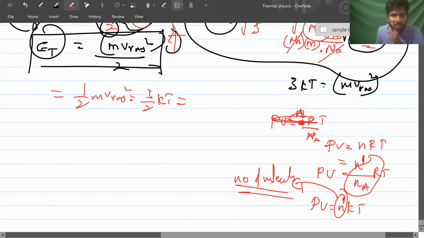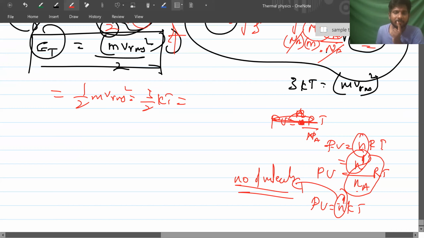PV is equal to nRT. n is nothing but number of molecules present divided by Avogadro number. R by Na is k. So PV can be replaced by N dash kT.